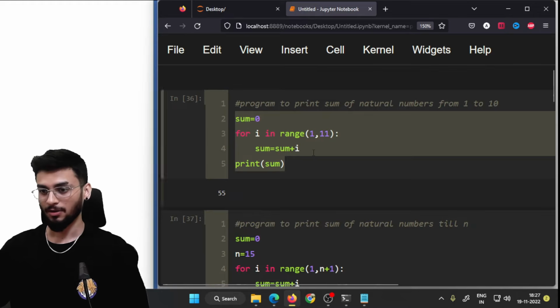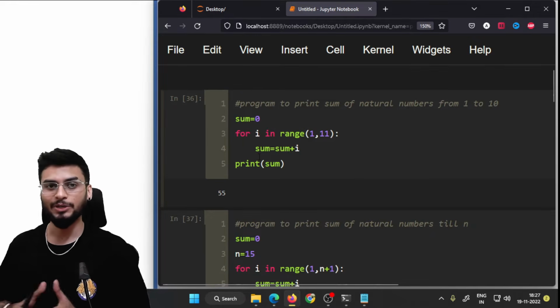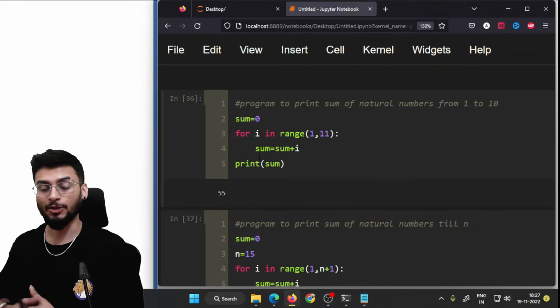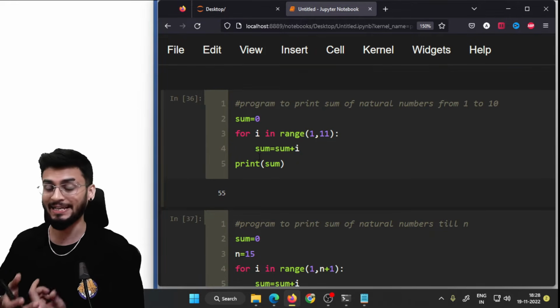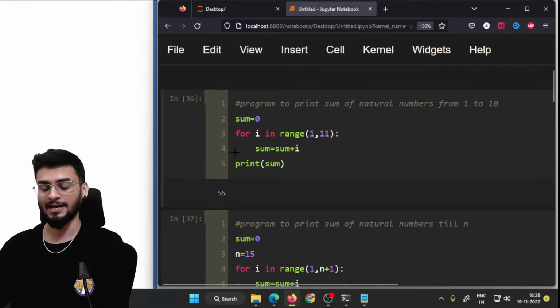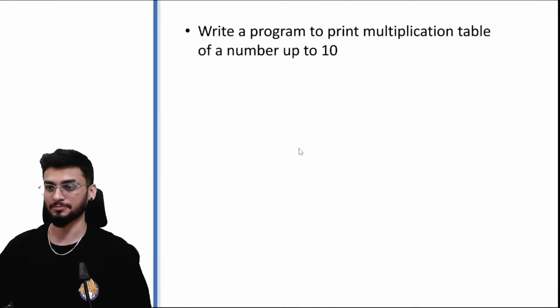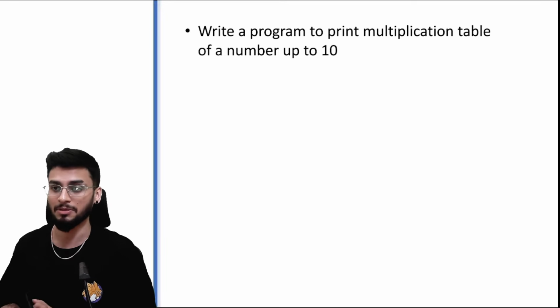So now, once you understand how you need to sum all the digits together using a for loop, you will be able to do any kind of problem. जैसे हम लोगों ने अभी 10 तक किया, we can also make it n. And let's have a look at printing only the even numbers, or maybe printing a multiplication table.